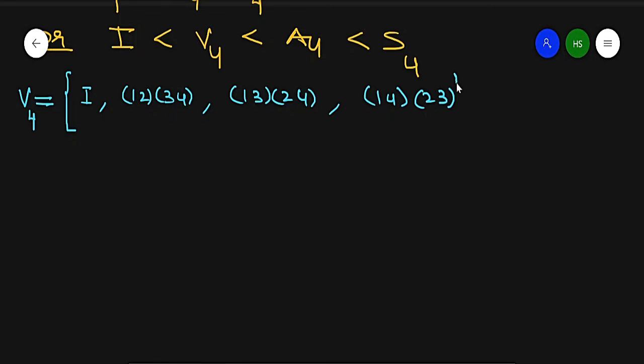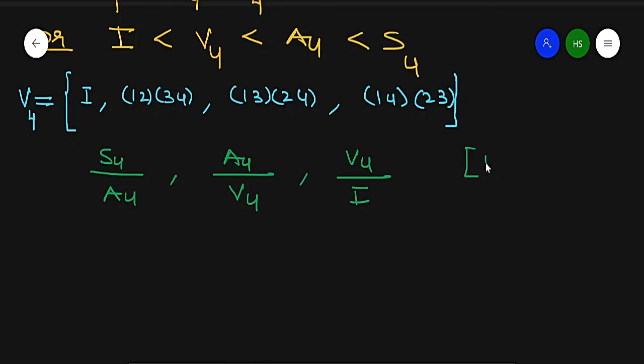So this is the Klein 4 subgroup and its order is 4. Now check its factor groups. First is S4 over A4, second is A4 over V4, third is V4 over identity.